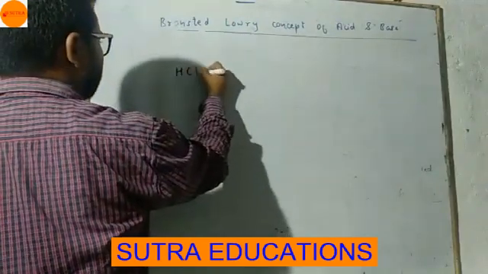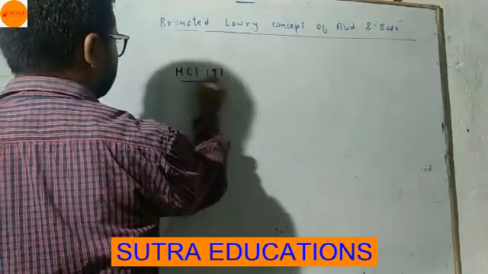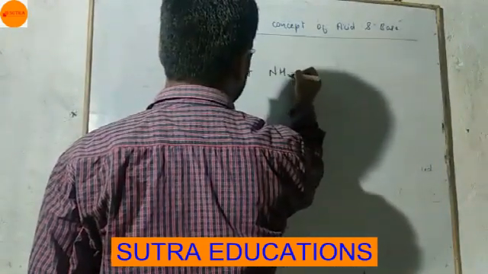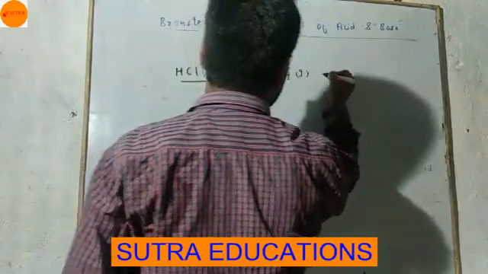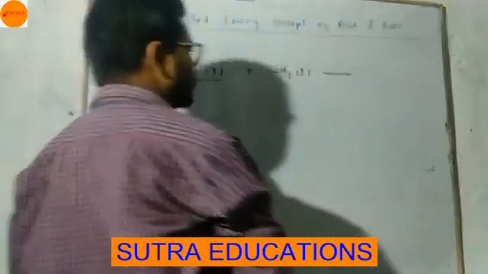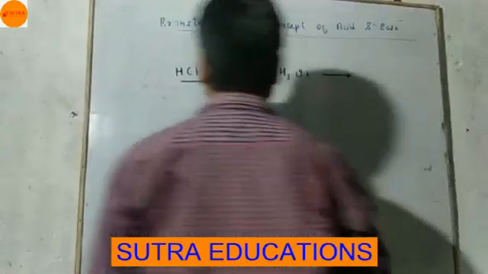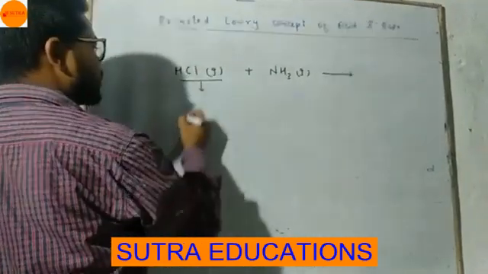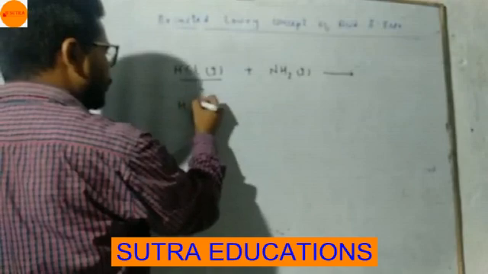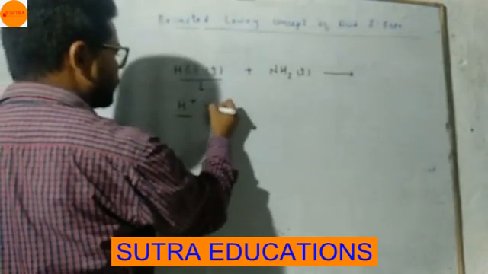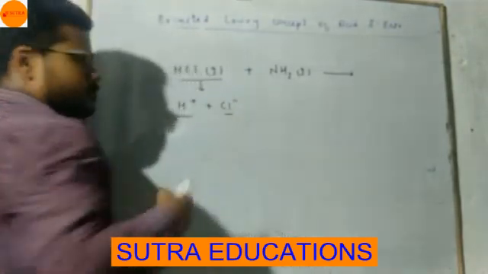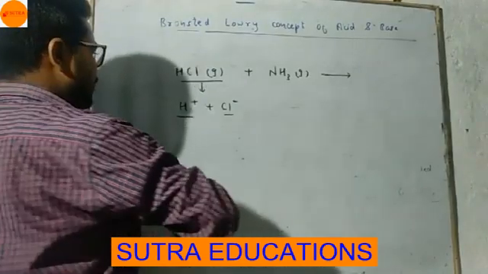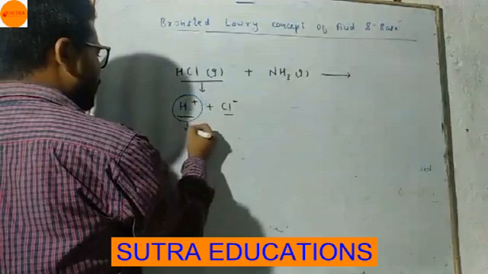It is HCl gas when it combines with ammonia gas. I told you HCl is also a Bronsted acid because it produces H plus ion. HCl is producing H plus ion, so it is a Bronsted acid.